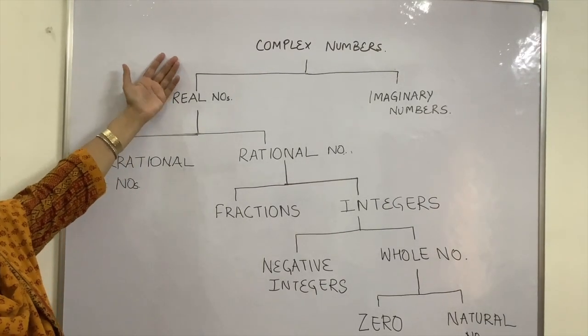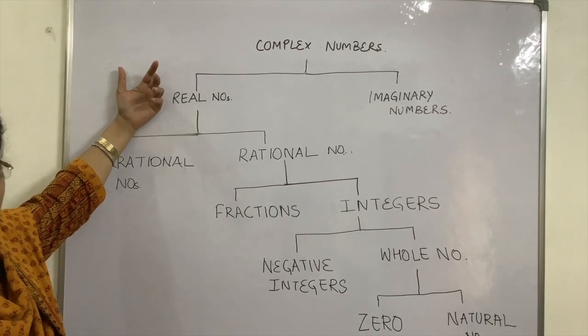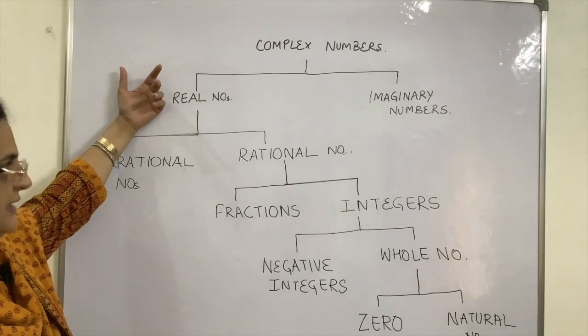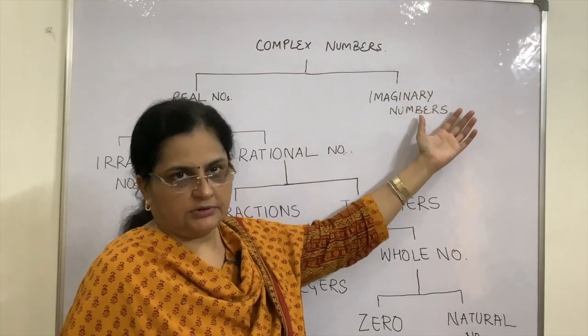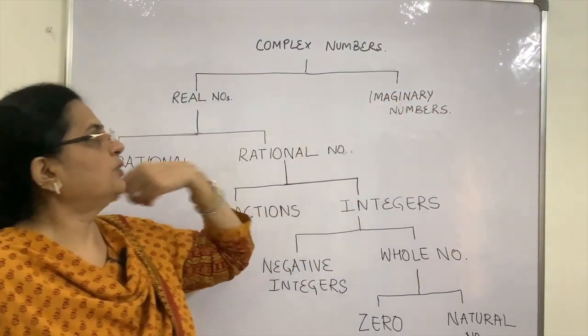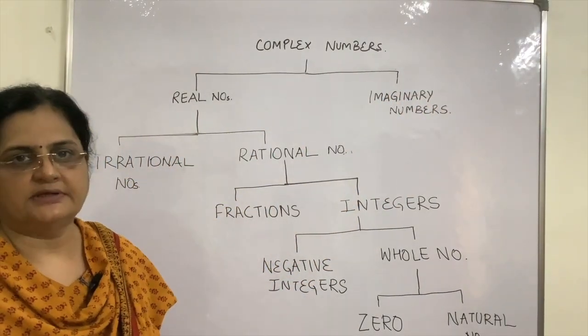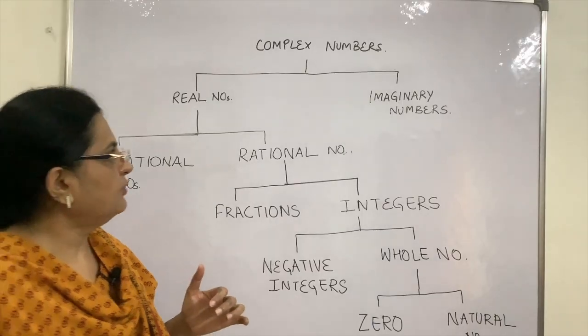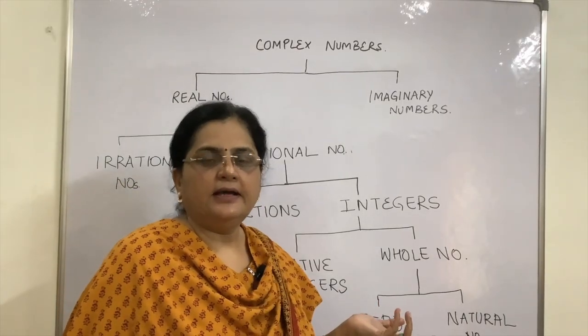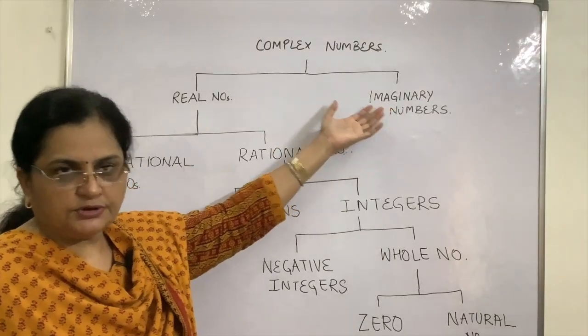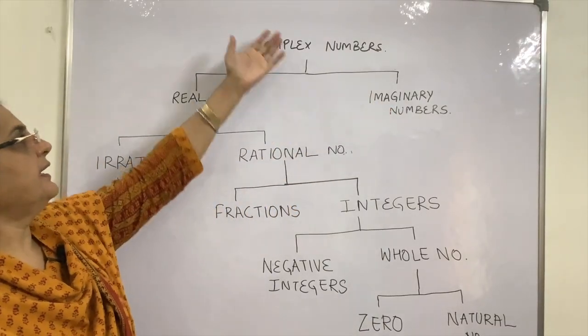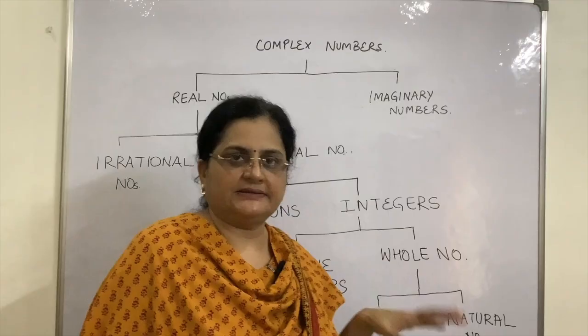Now if there is a real number, there should be an unreal number also. Yes, real numbers come with their counterpart, known as imaginary numbers. But imaginary numbers you study only when you go to class 11th, and when you study real and imaginary numbers both together, then it is known as complex numbers.